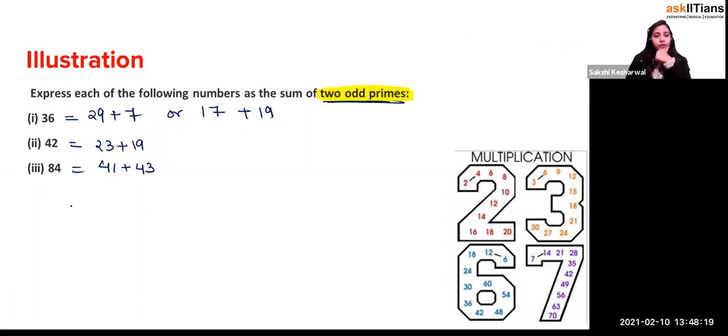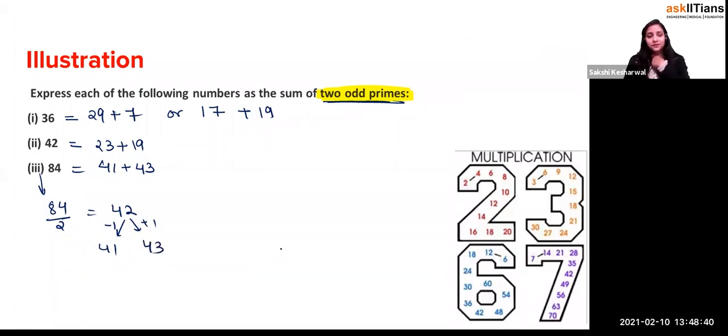This can be written like this if you take any number, but not all the numbers can be written. So what I did, I just halved it, 84 divided by 2, it will be 42. Then I subtracted 1 and added 1. So this is 41 and this is 43. So you got the sum, right?